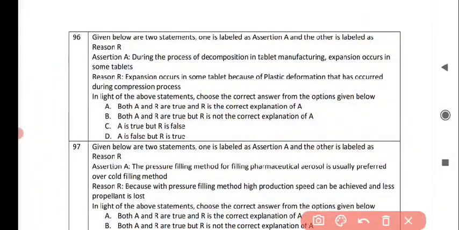Next question is, given below are two statements, one is labeled as assertion A and the other is labeled as reason R. Assertion A is, during the process of disintegration in tablet manufacturing, expansion occurs in some tablets. Reason R is, expansion occurs in some tablets because of plastic deformation that has occurred during the compression process. In the light of the above statements, choose the correct answer from the options given below. The correct answer is option C, that is statement A is true, but R is false.